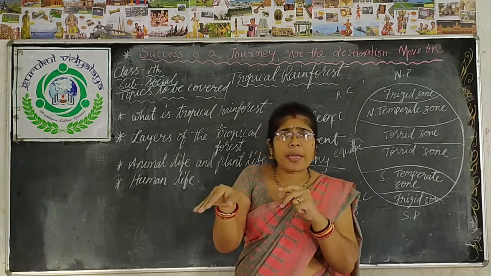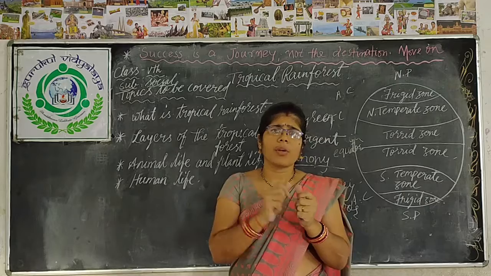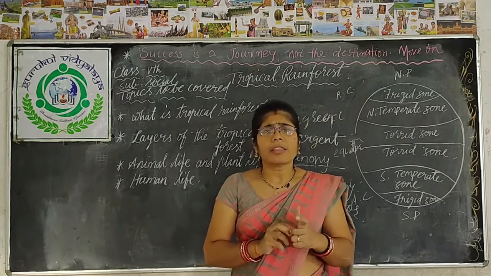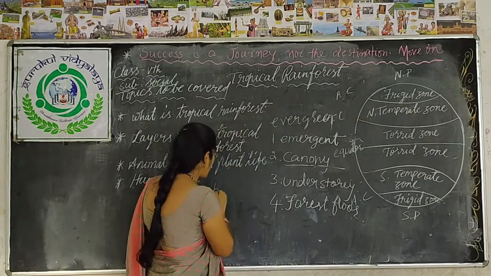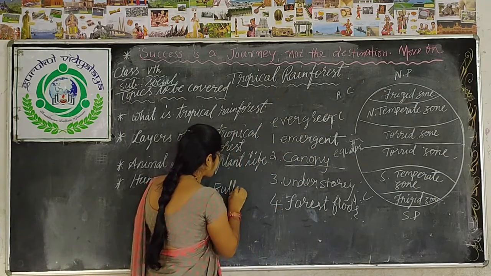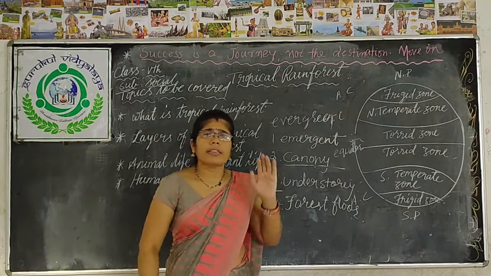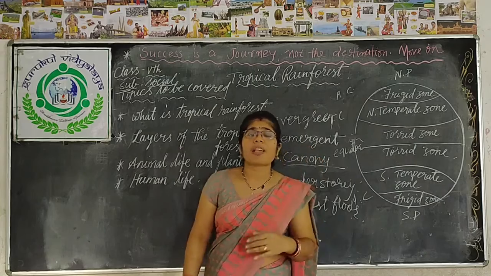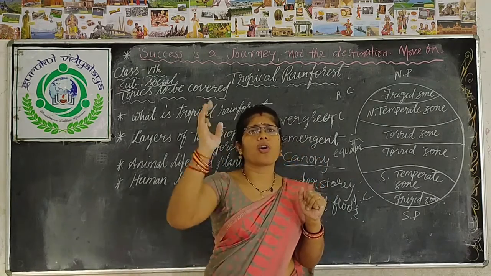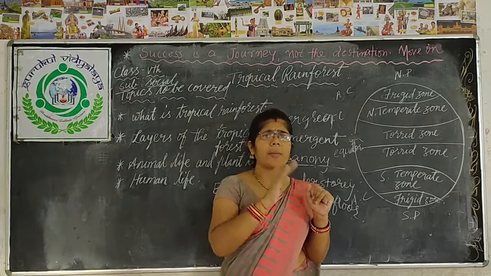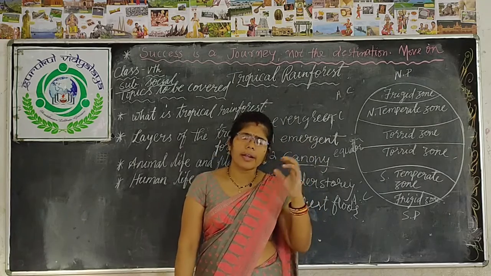They have a specific root which helps to get nutrition for the tree. That kind of specific root is called a buttress root. What is it called? Buttress root. Clear? And there is one more type: some vines take the help of trees to grow and to get the sunlight. They climb up the trees and take the sunlight to get life.